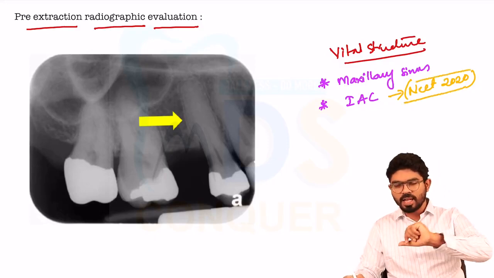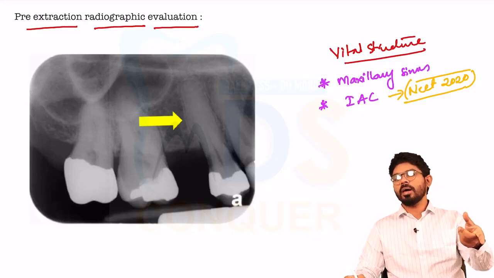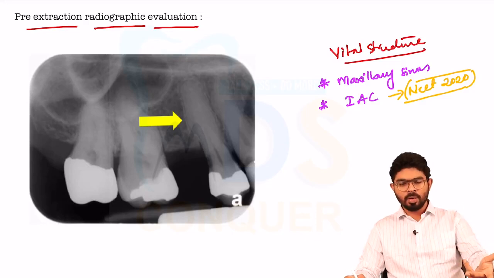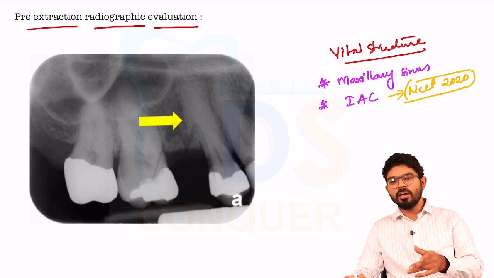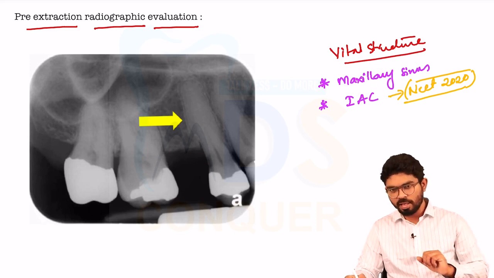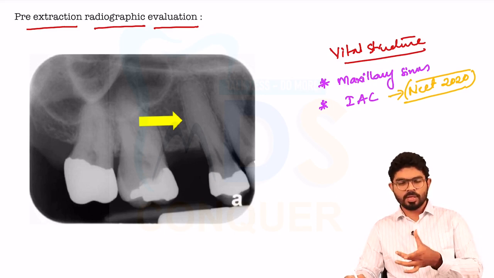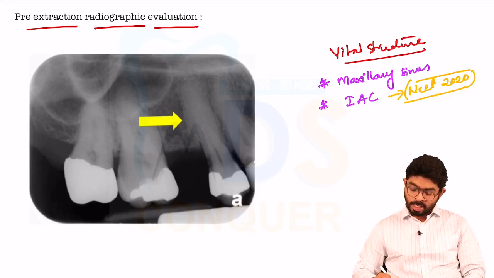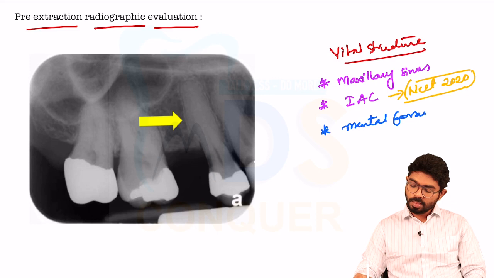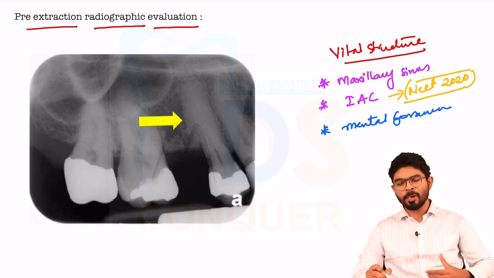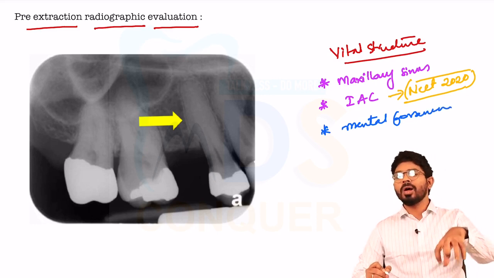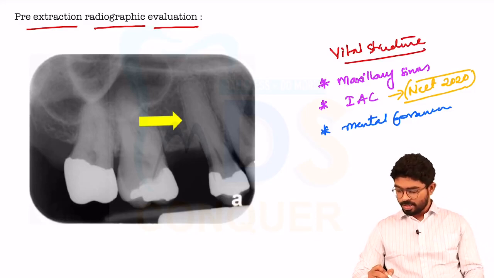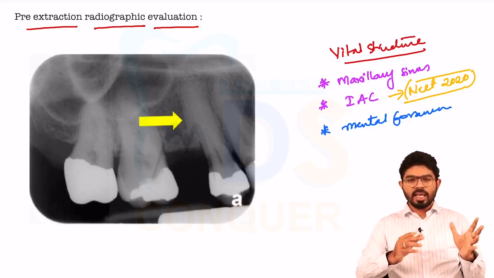What are the modifications that occur in the root on an IOPA of a mandibular third molar when it is very close or overlapped with the inferior alveolar canal or inferior alveolar nerve bundle? This is a question that was given in the recent NEET 2020. And the next one, when you're talking about the mandibular premolars, you need to talk about the mental foramen or the mental nerve, because it is present between the two mandibular premolars. And how far are the adjacent tooth structures?